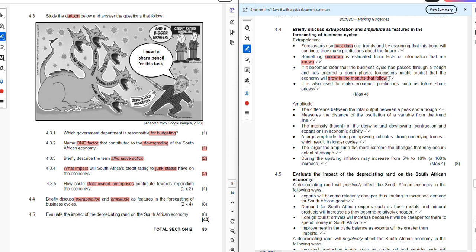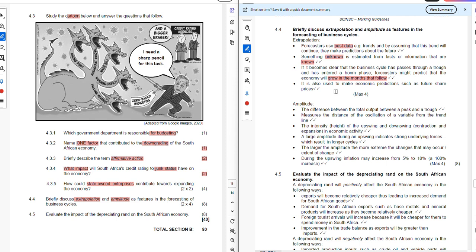Let's make the assumption that the economy was going through hardships, inflation was high, unemployment was high, and all of that. So if the country was going through tough times, the forecasters will assume that the economy is about to recover. It is also used to make economic predictions such as future share prices.